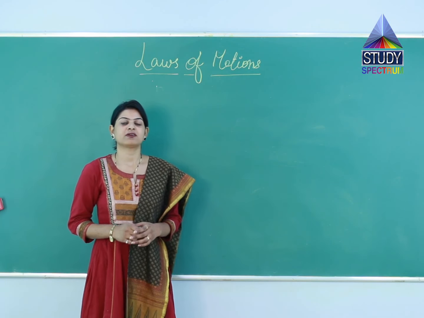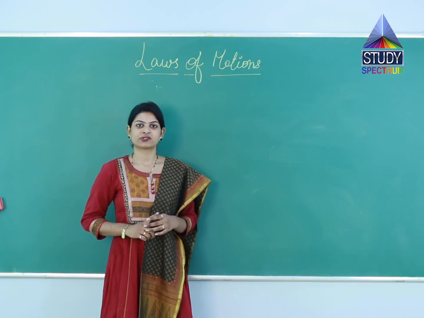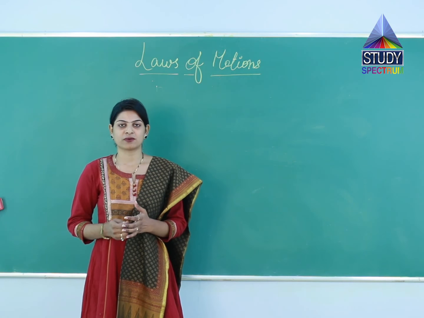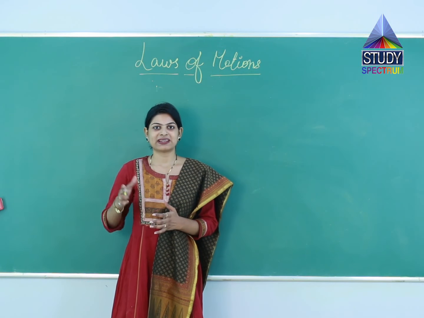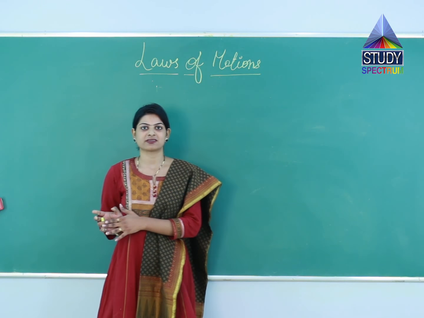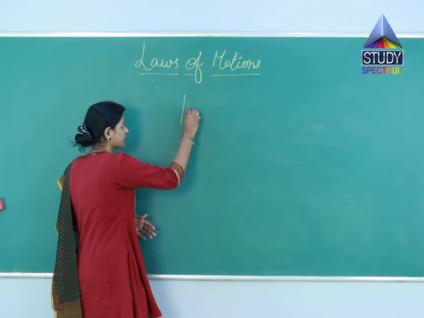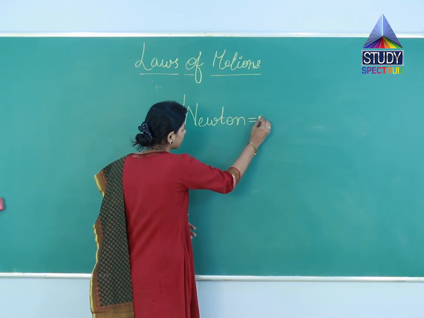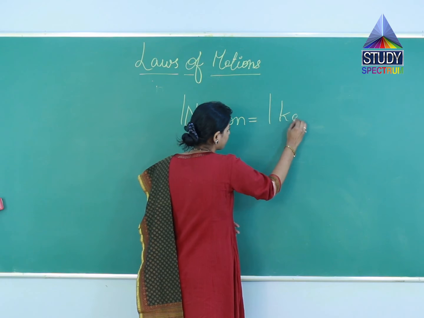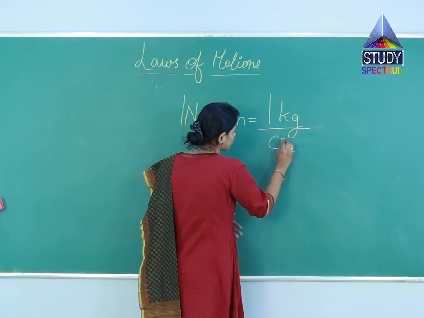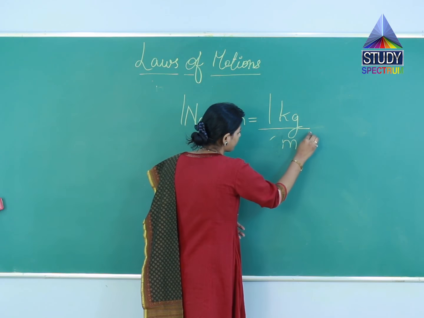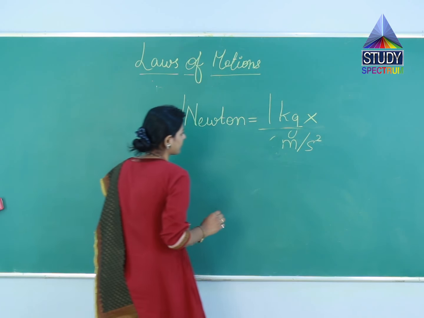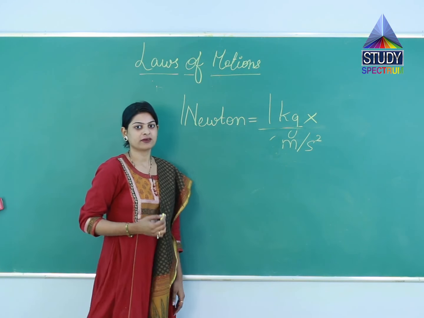The unit of measurement of force is Newton. 1 Newton is equal to the force applied to move 1 kilogram with an acceleration of 1 meter per second square. So 1 Newton is equal to 1 kg meter per second square. So this is the definition of 1 Newton.